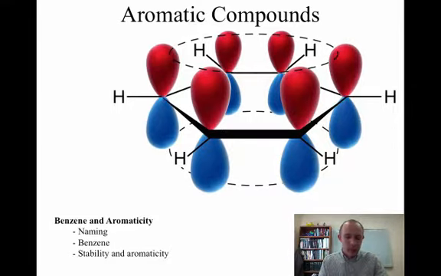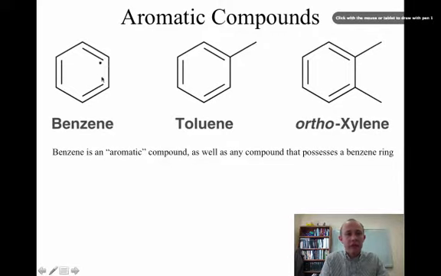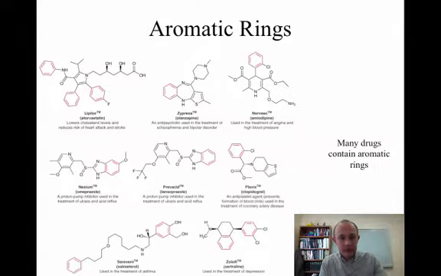How does that work? So to start with, benzene is kind of the classic, most simple aromatic compound. It has a formula C6H6. It's defined by a six-membered ring with three double bonds. That's benzene, right? Various derivatives of benzene, like if you have a methyl on there, that's called toluene. If you have two methyls on there, it's called xylene. We'll talk about the different isomers of that in a second. Benzene is an aromatic compound. Anything that contains a benzene ring is going to be an aromatic compound. So how do we name these compounds?